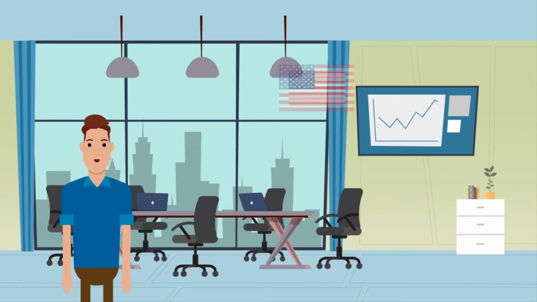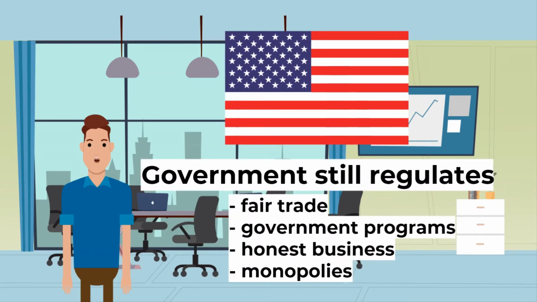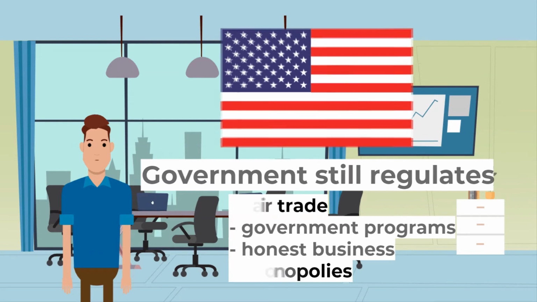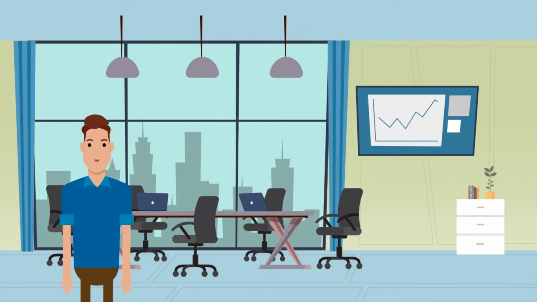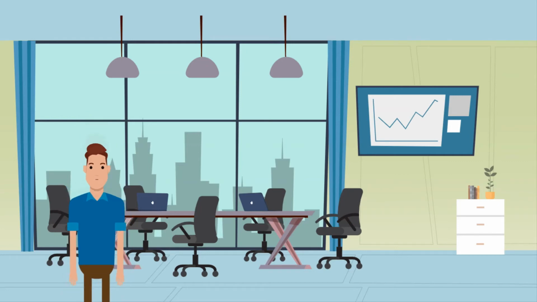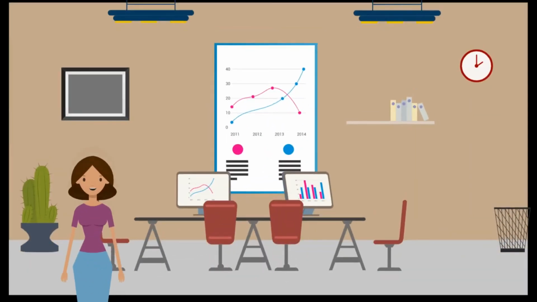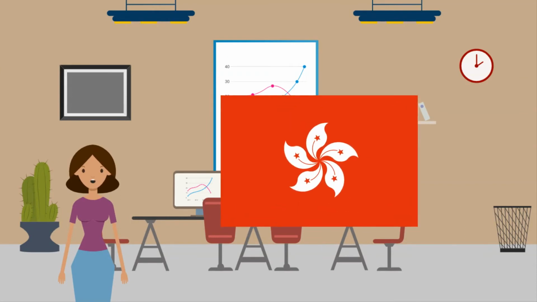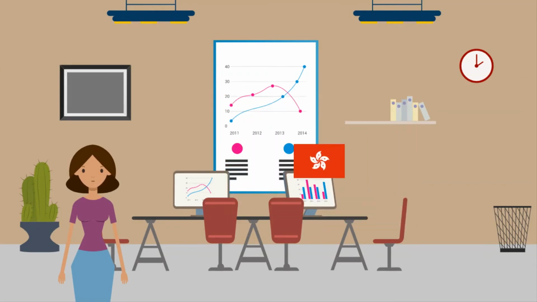For example, while America is a capitalist nation, the government still regulates or attempts to control fair trade, government programs, honest business, and monopolies. In this type of economy, there is a separation between the government and the market. This separation prevents the government from becoming too powerful and keeps their interests aligned with that of the markets. Historically, Hong Kong is considered an example of a free market society.